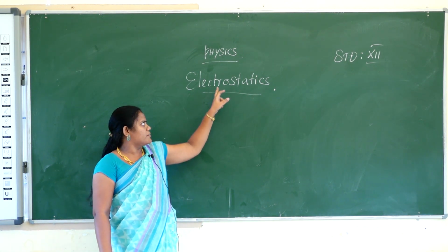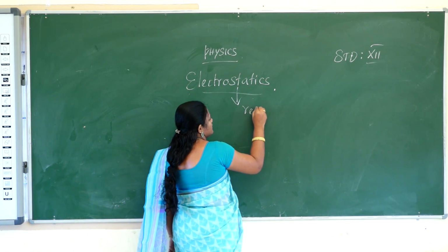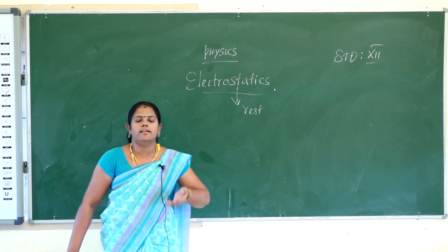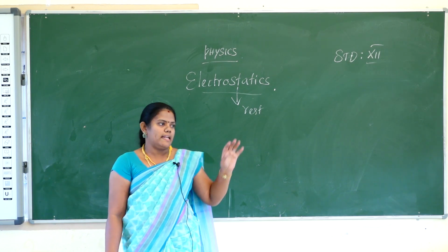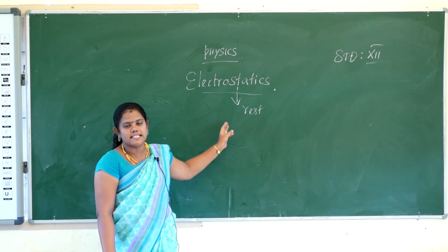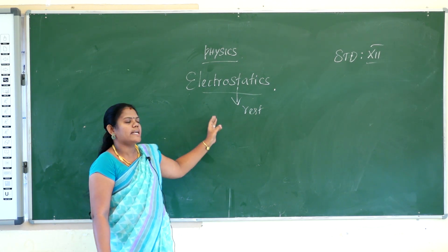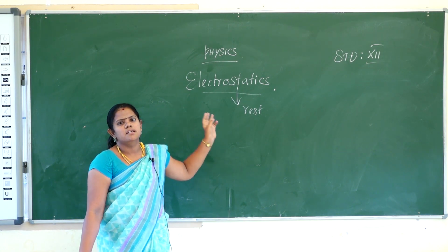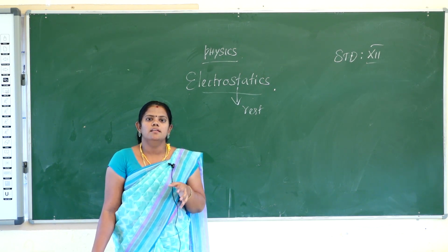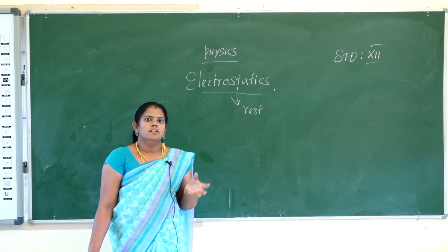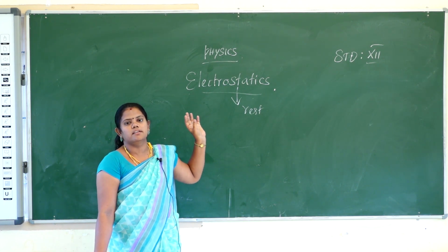Electrostatics: what is the meaning of stat? Stat means rest. So charges at rest create electricity. So only electricity in stationary charges is explained in this topic. Electrostatics is the branch of physics which deals with electricity in stationary charges. When charges are moving, current comes. So current is created only in moving charges. In this lesson, we will study how charges at rest create electricity.